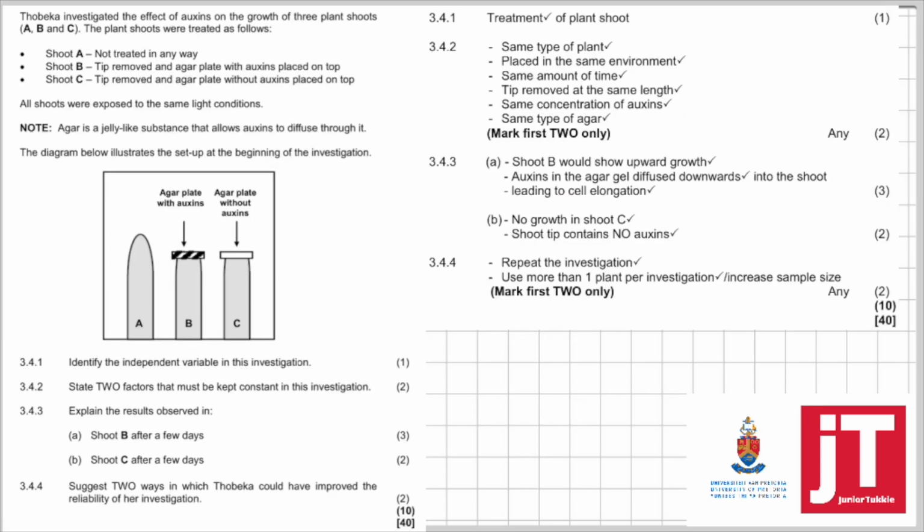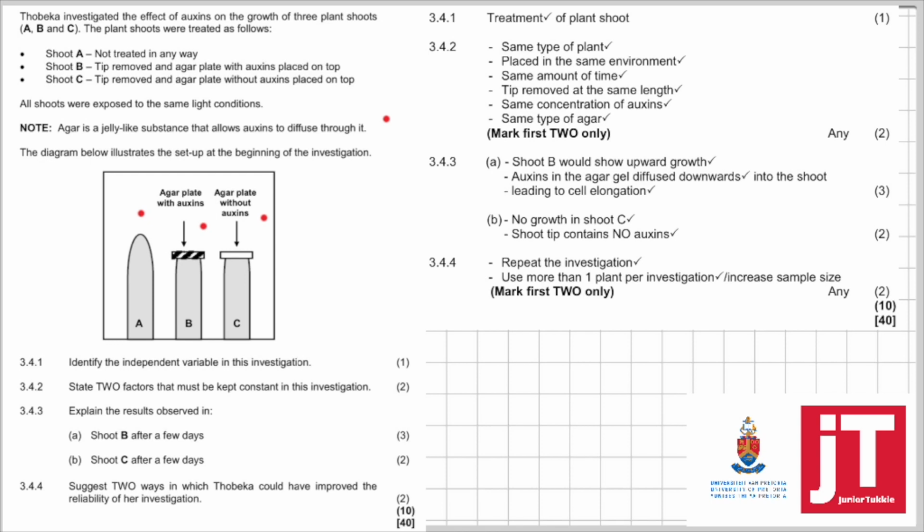exams anymore. Right, 3.4. Tobeka investigated the effect of auxins on the growth of 3 plant shoots, A, B, and C. The plant shoots were treated as follows. Can you see A? Not treated in any way. B, can you see? The tip is removed and an agar plate with auxin is placed on top. Shoot C, the tip is removed and an agar plate without auxin is placed on the top. All shoots were exposed to the same light conditions. Note, agar is a jelly-like substance that allows auxin to diffuse through it. The diagram below illustrates the setup at the beginning of the investigation.